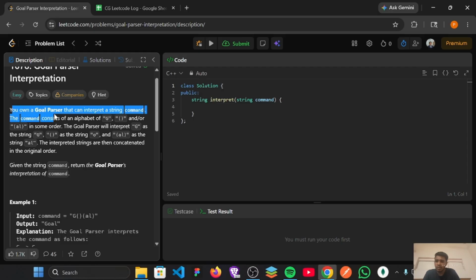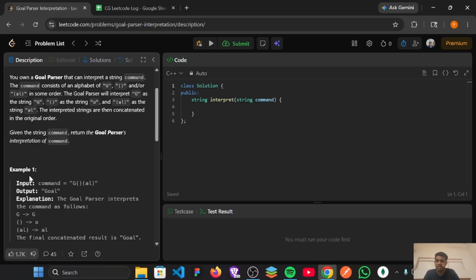Here we are given a goal parser that can interpret a string named command. The command consists of an alphabet capital G, the close brackets "()" and/or "(al)" in some order. The goal parser will interpret G as a string same as G, the brackets "()" as the string "o", and the string "(al)" as the string "al". The interpreted strings are then concatenated in the original order. Given the string command, return the goal parser's interpretation of command. So this is the question.